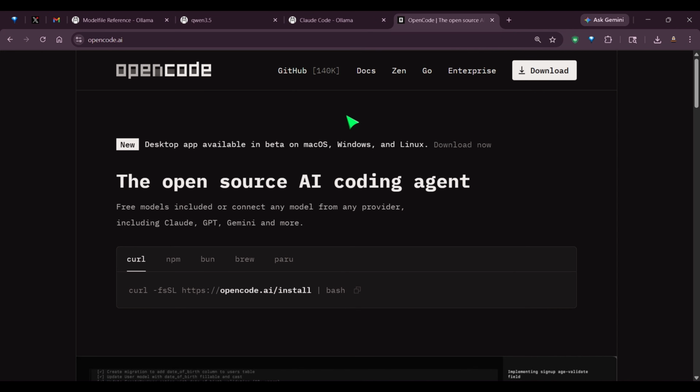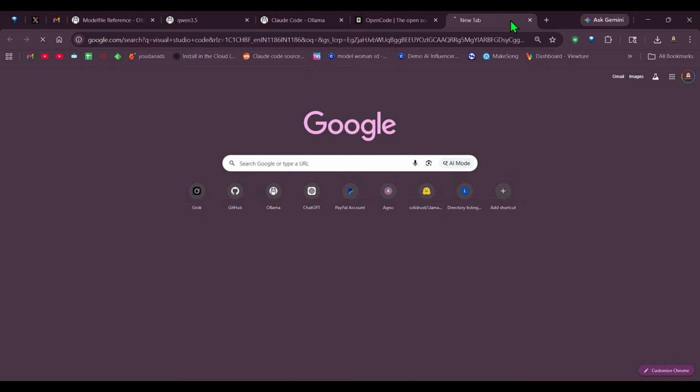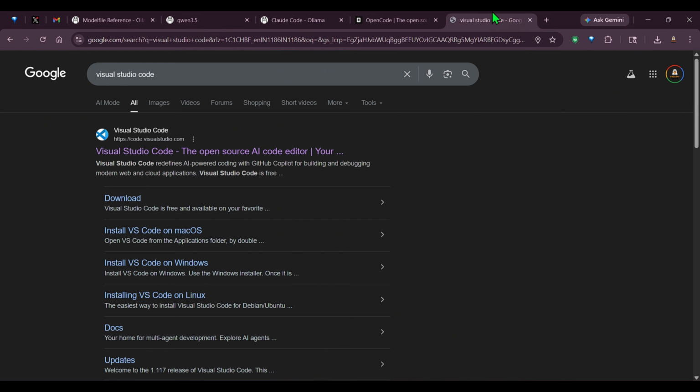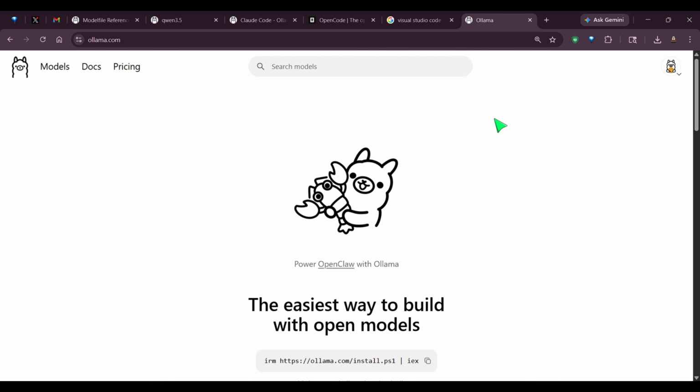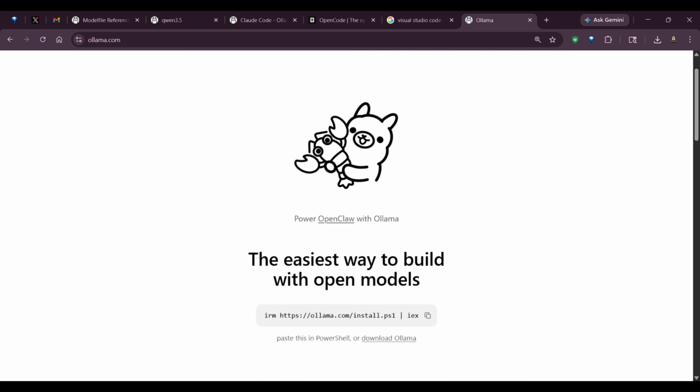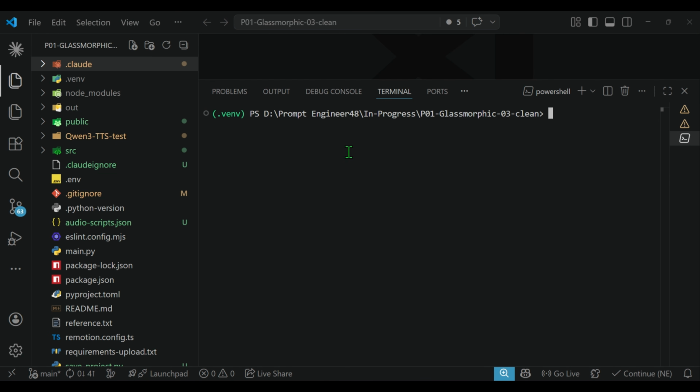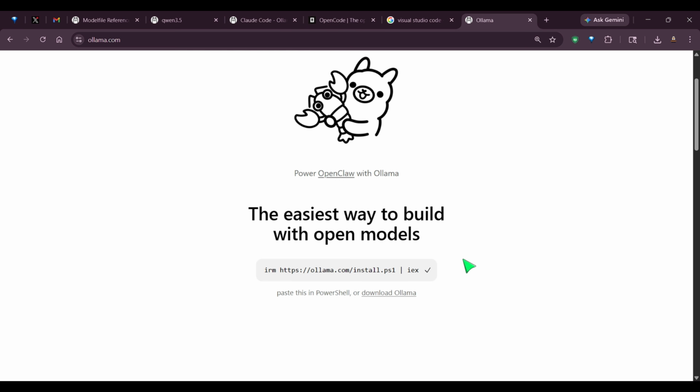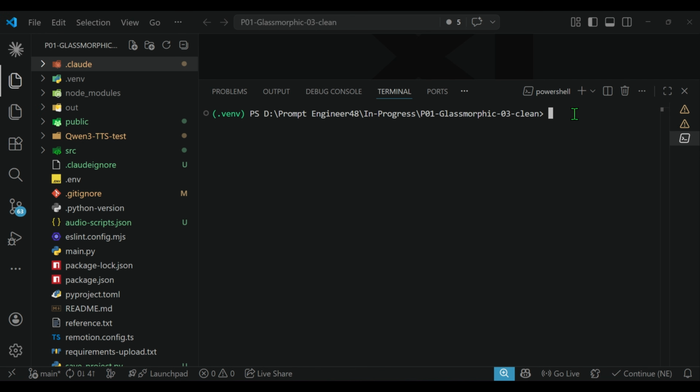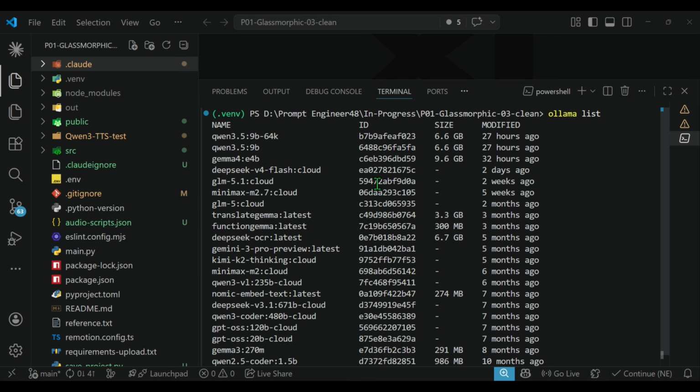Now let's go ahead and look at the tech stack. The first thing that you're going to need is any code editor. In my case, I've used Visual Studio Code. Then you are going to need Ollama because we are trying to use local LLMs. So let's open up my Visual Studio Code editor, and inside this editor I'm in the PowerShell here, and then I go ahead and run this command. I copy this command and I paste it. Pasting this will download Ollama and get you started. Since I already have Ollama, I'm not going to do this again, but you can see now I can do ollama list, and you can see all these models that I have with me.